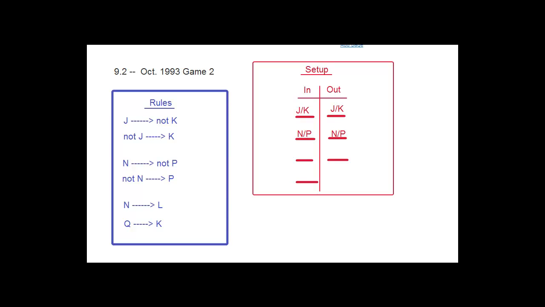And then in the three remaining spots, we have the variables Q, L, and M that are going to go into those three spots, one of which is out and two of which are in. So for the two remaining spots in the in group, we need to figure out which pair of those three variables, Q, L, and M, is going to go in the in group. So we need to straighten all of that out. If you don't straighten all of it out, it can't be the answer.